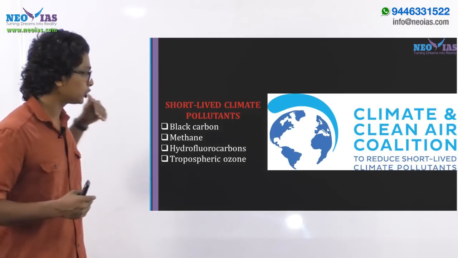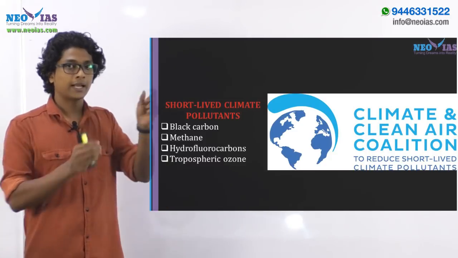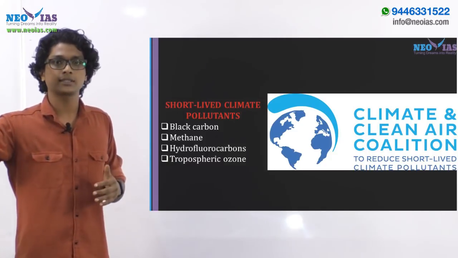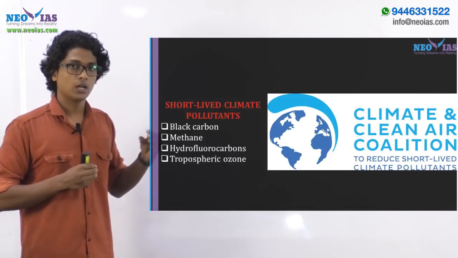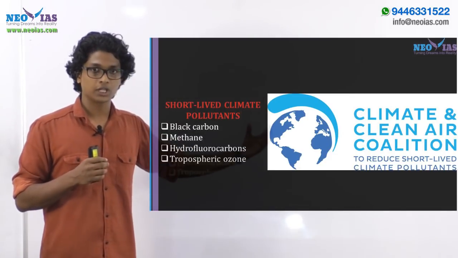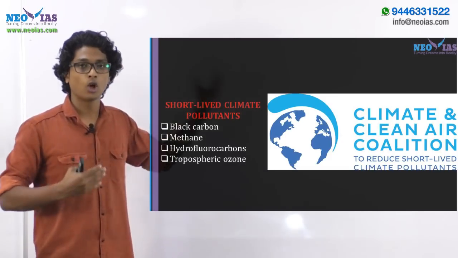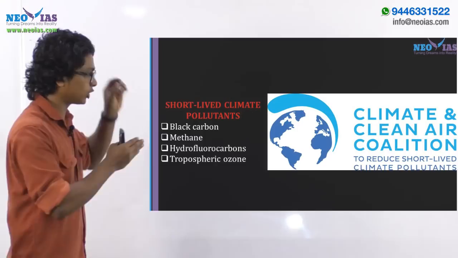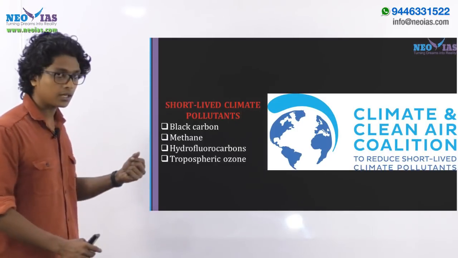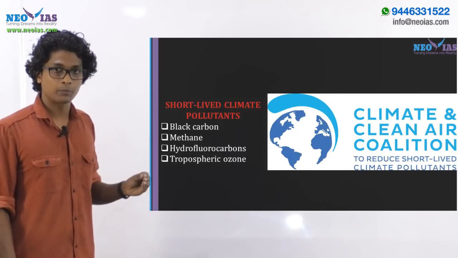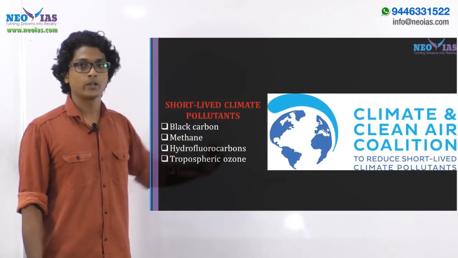But in the case of these short-lived climate pollutants, there are various gases. Their lifespan is not as large as carbon dioxide. They are short-lived, the literal term itself, right? Now, if we could reduce their emission, we could see a faster reduction in global warming. So that's the idea under which the Climate and Clean Air Coalition is working, right? So black carbon is a short-lived climate pollutant which the Climate and Clean Air Coalition is trying to reduce, right?